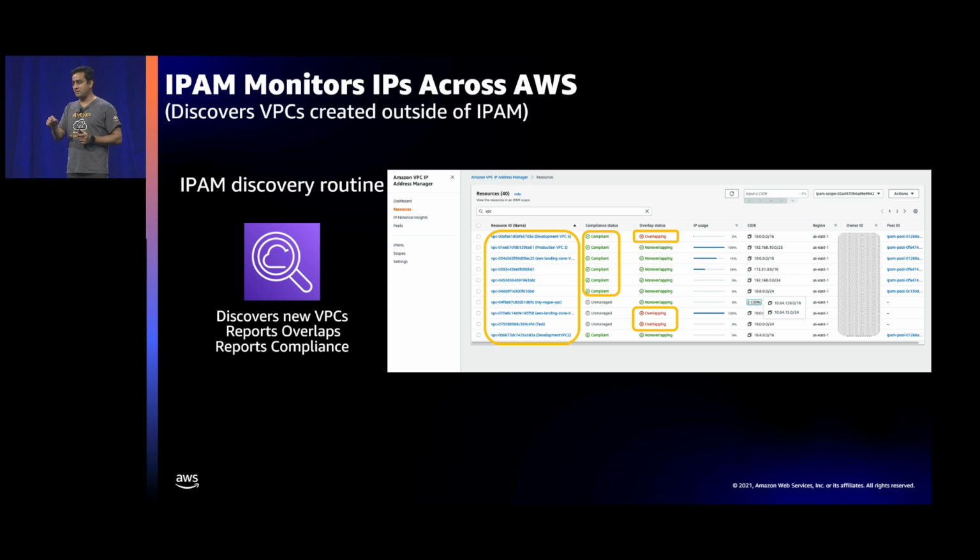If one of the rules is not matching, for example, the VPC is in the wrong region, we'll say the VPC is out of compliance. And then you can go and check why it is out of compliance. This one will be handy when you go to brownfield deployments, when you have prior VPCs and then you want to know whether they're compliant or not based on your routing and security policies.